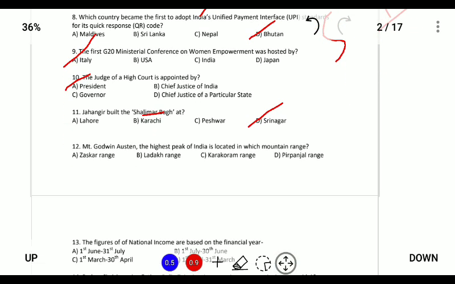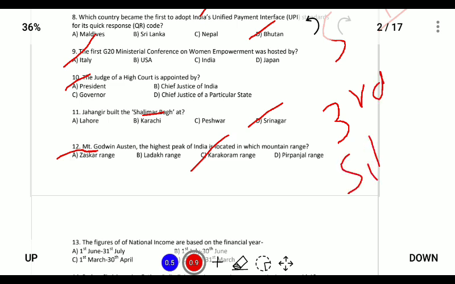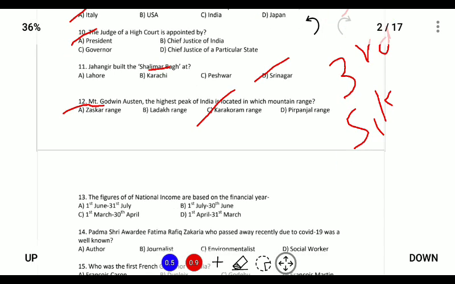Next, Godwin Austen, the highest mountain peak of India, is located in which range? It is located in the Karakoram range. This question is wrong, because the highest peak in India is Kanchenjunga, which is the third highest peak in the world, and it is located in Sikkim. And the Karakoram range forms part of the Trans Himalayas or the Tethys Himalayas.